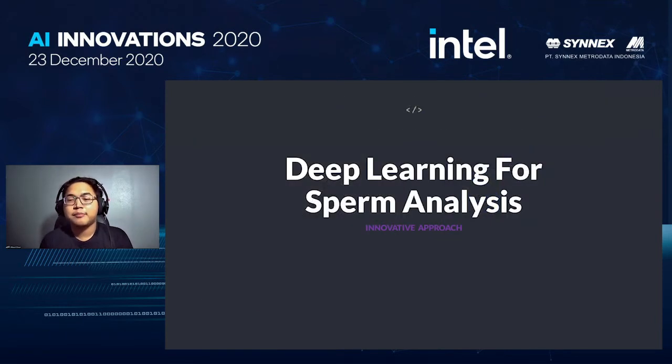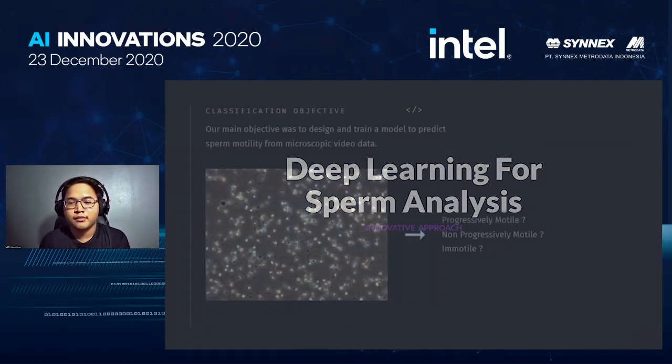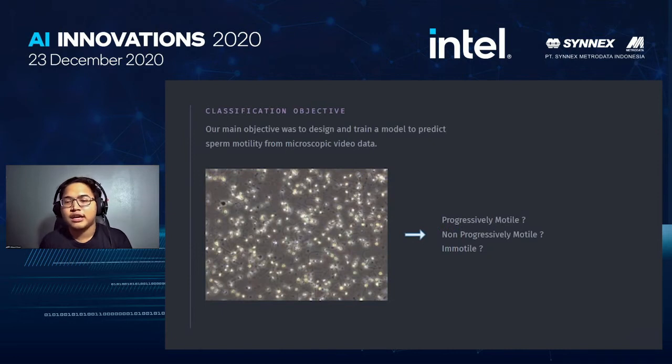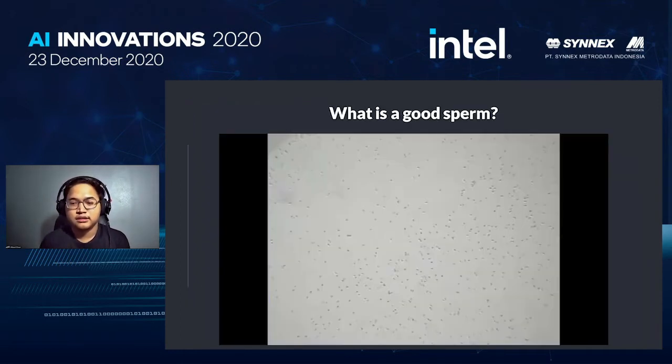Next, I will explain about the deep learning analysis for the sperm specimen that we have created to make our solution into reality. Our goal is to detect whether the sperm specimen is fertile enough or not to be injected into a female by classifying it into three types. First is progressive motile, second is non-progressive motile, and third is immotile. This is how good sperm look.